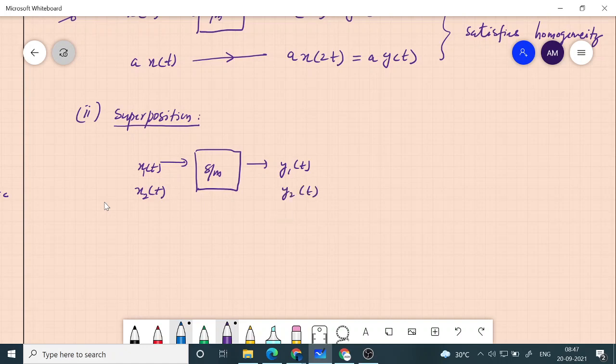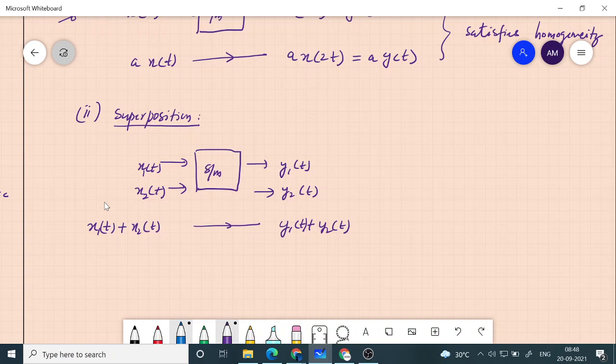Now if you give x1 of t plus x2 of t, and you get y1 of t plus y2 of t, then we say that the system satisfies the superposition property.